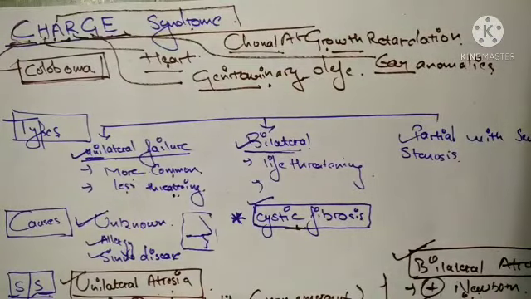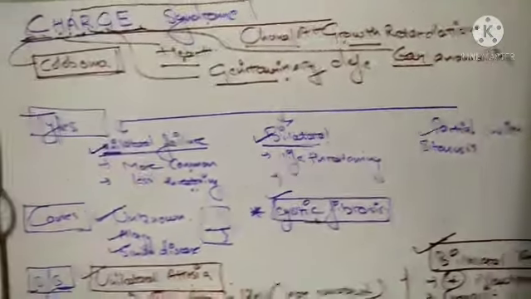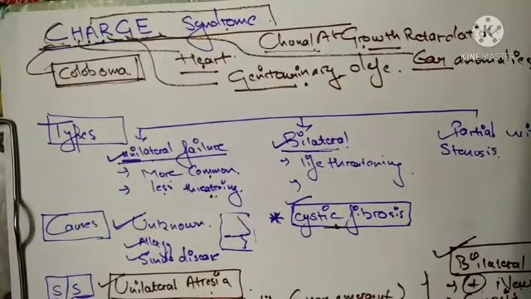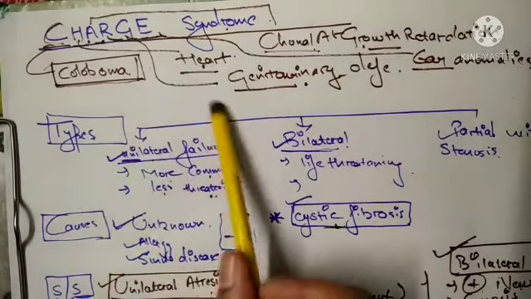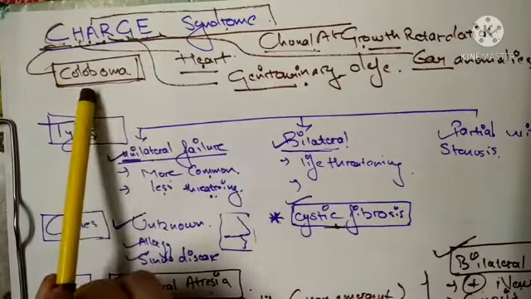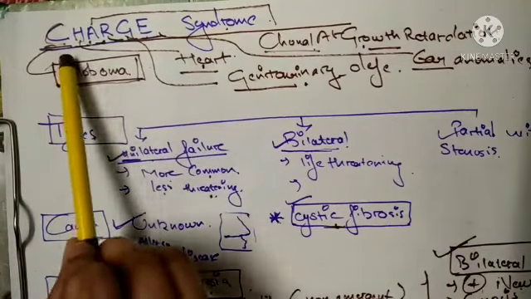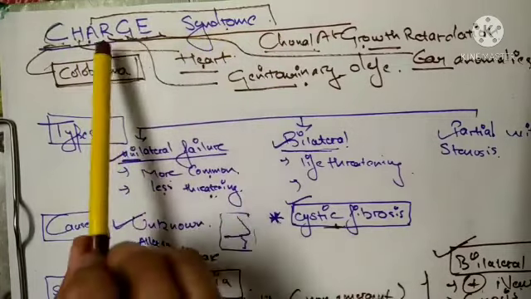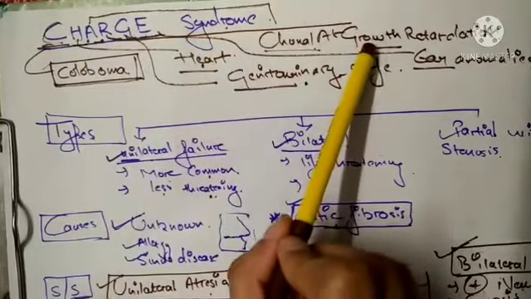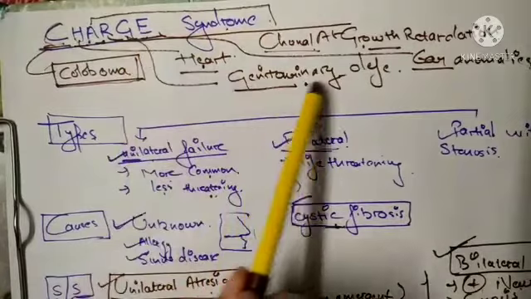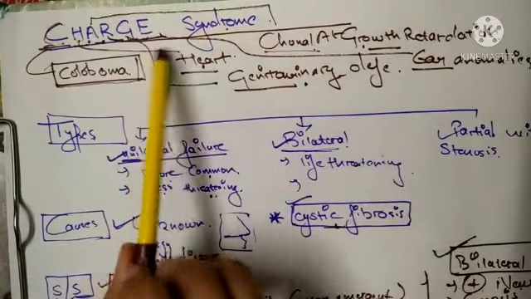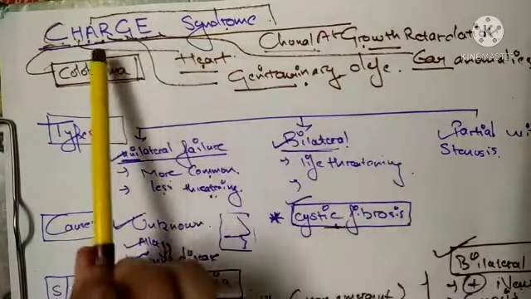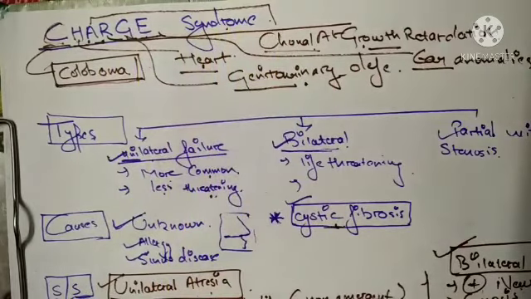Then we have seen what anomaly can be associated with this particular condition. It is CHARGE syndrome, in which C stands for coloboma, a defect of the eye, H stands for heart abnormality, A stands for atresia choanae, R stands for growth retardation, G stands for genitourinary defect, and E stands for ear anomaly. So CHARGE syndrome is associated with choanal atresia.